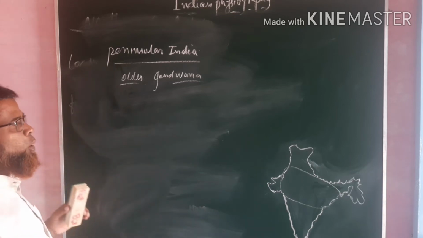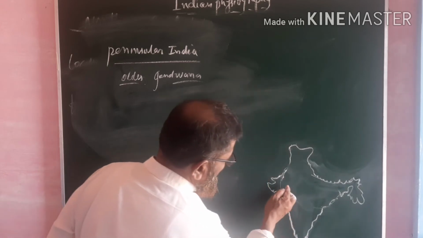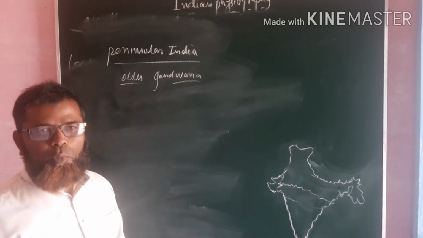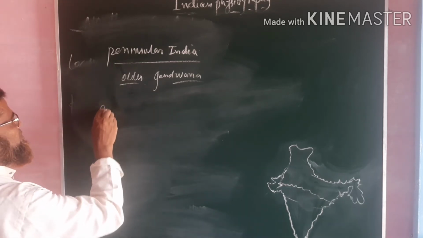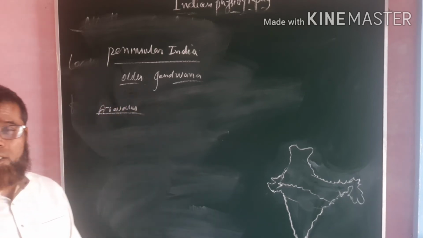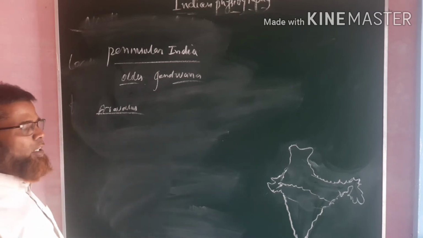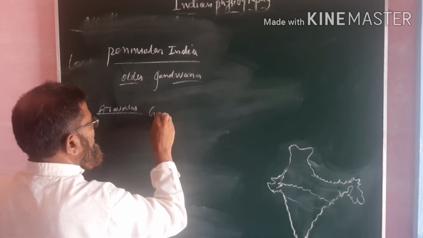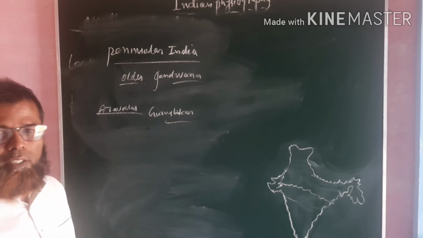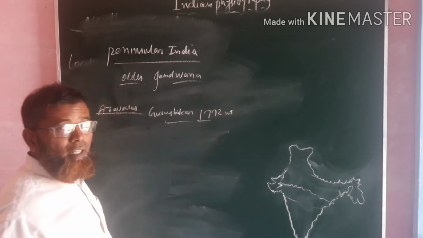And where is it located? If we take into consideration the Indian map, it starts from these areas, and it has important ranges like the Aravalis. The Aravalis are the oldest fold mountains, and they have an important peak, Guru Shikhar. It is the highest peak here, with a height of 1772 meters.